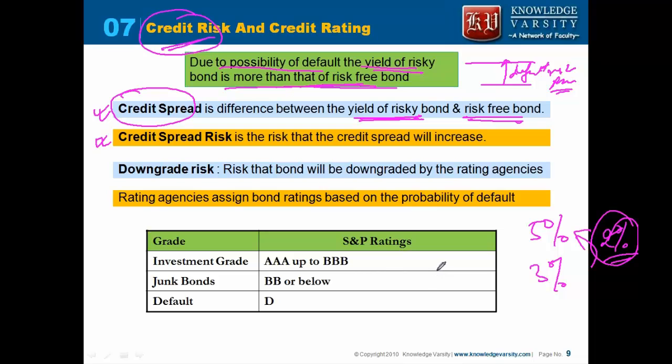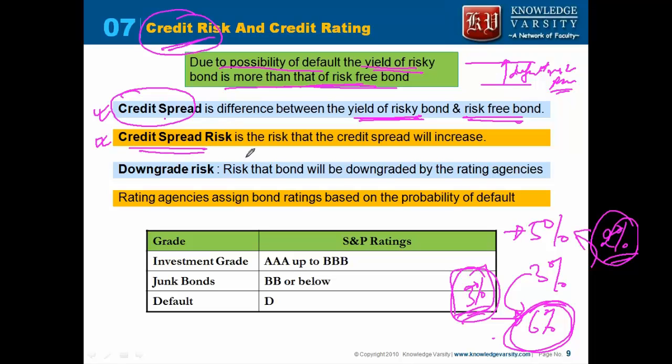Now what happens if this credit spread increases? The risk is more, right? If you have a bond yielding 5%, and there is another bond yielding 6%, the credit spread is 3% over here. So this bond has more difference, so this is more risky. Okay, so credit spread is known.